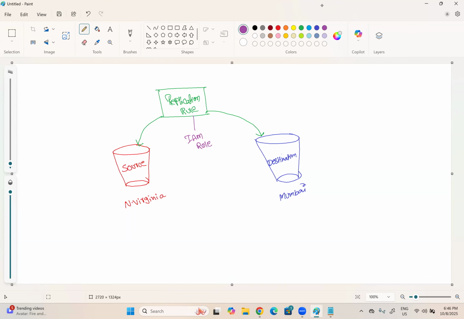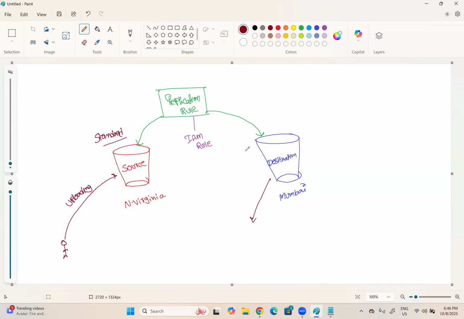And here we will attach an IAM role. And here we have another advantage, another option. Let us say the user is uploading all the data using the standard storage class because the data is frequently accessed. What is the purpose of replication? As standby data or backup data, which means we don't regularly access the data from the destination bucket.